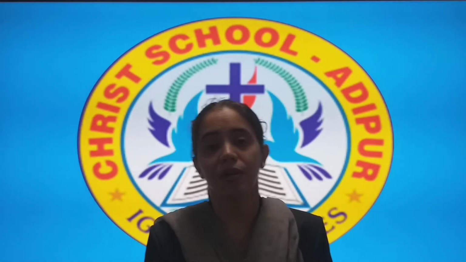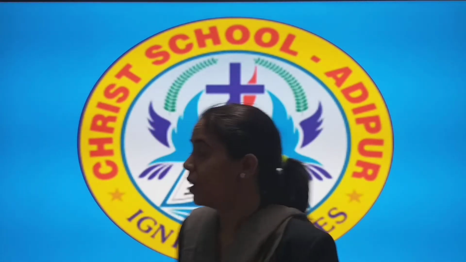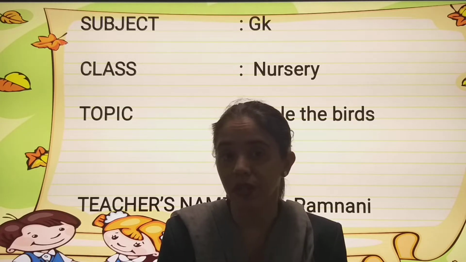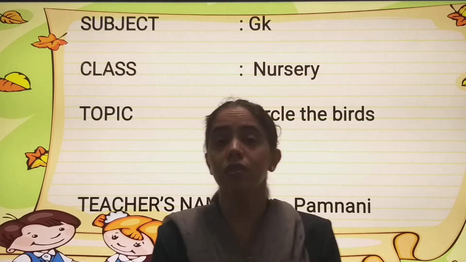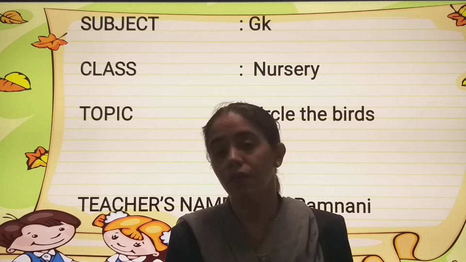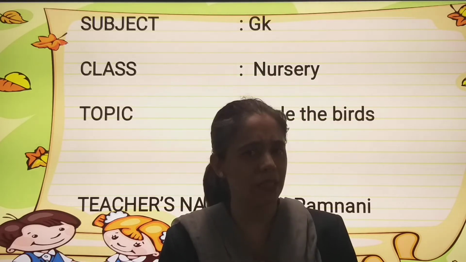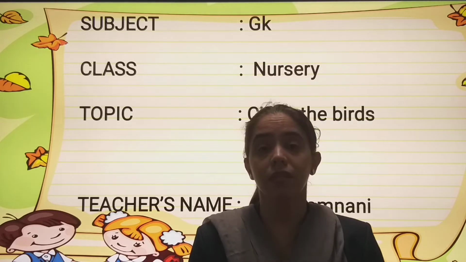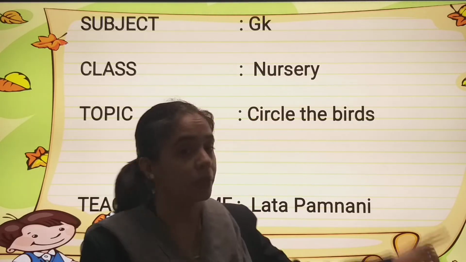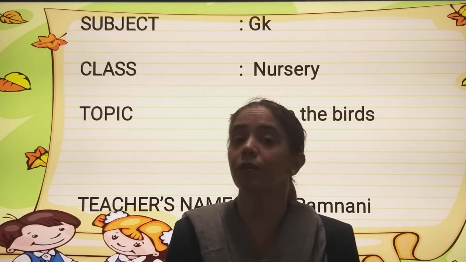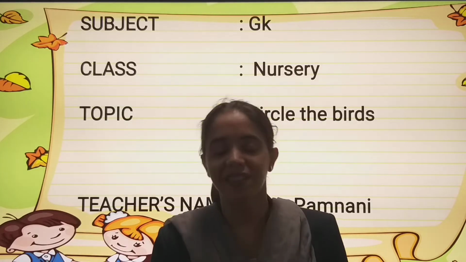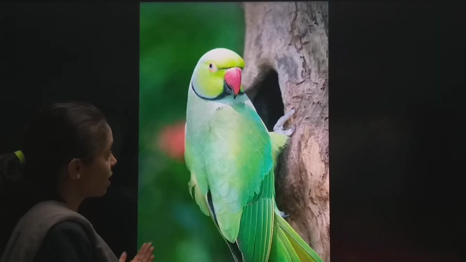So students, what are we going to learn? Tell me. We are going to learn GK. And in GK, what is the topic today? Birds. We are going to circle the birds. We have already completed this topic. Birds. Yes, bacha? So today we will be doing a small activity. What is that activity? Circle the birds. You have to identify which ones are birds, and then you have to circle them. Okay? Come.